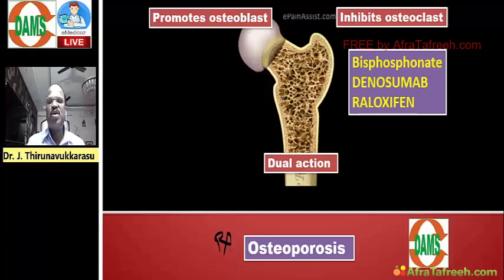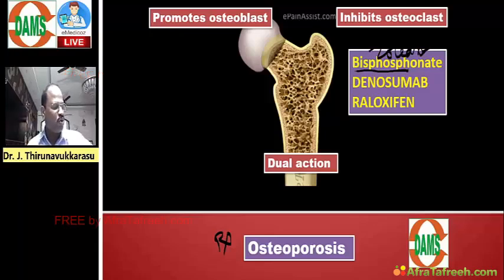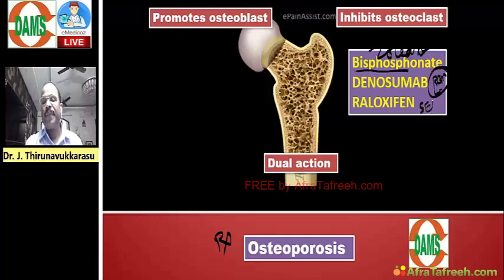Bisphosphonates, the so-called zoledronate, the drug of choice. That's the drug of choice for treatment of post-menopausal osteoporosis. Okay? And then denosumab, a RANKL antagonist. Raloxifene, a SERM. All these are inhibiting osteoclasts.